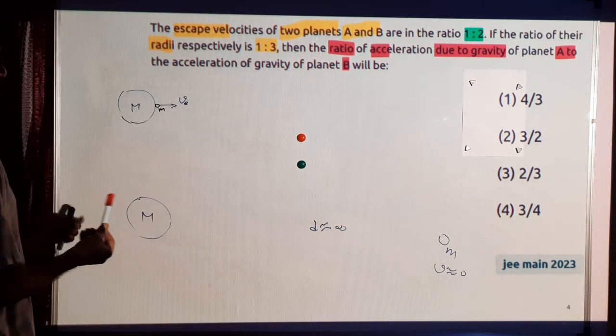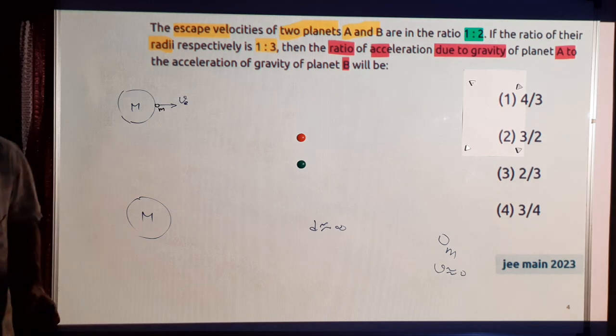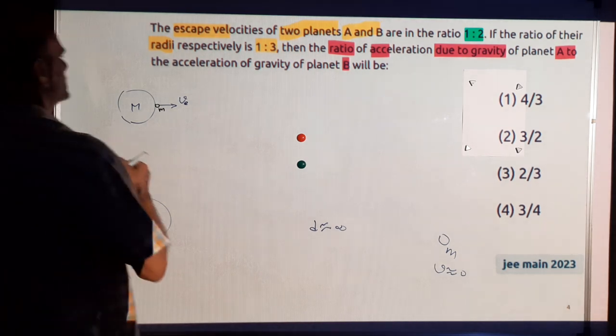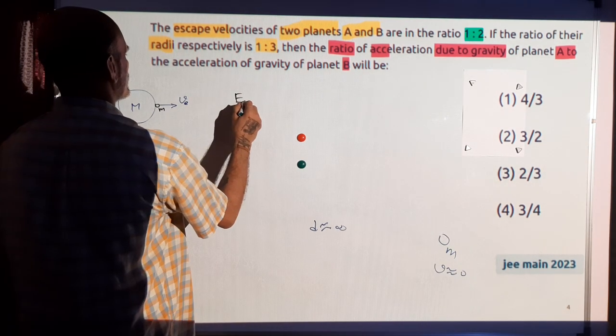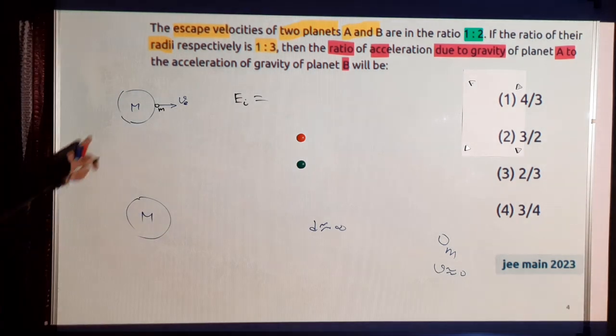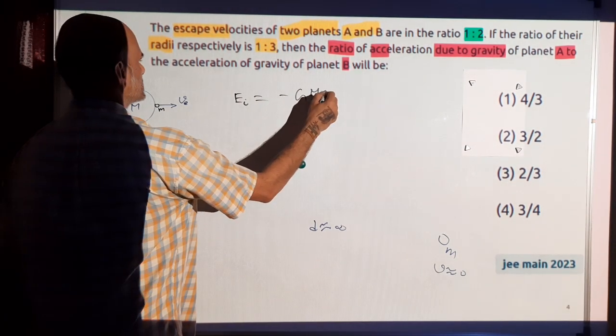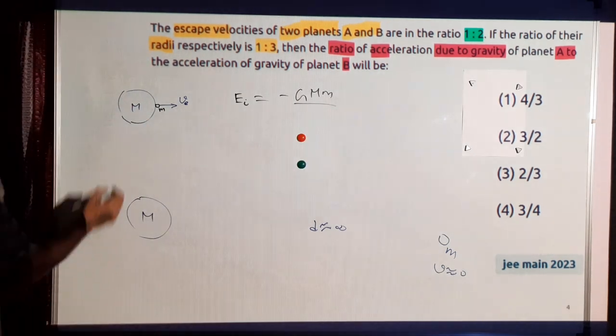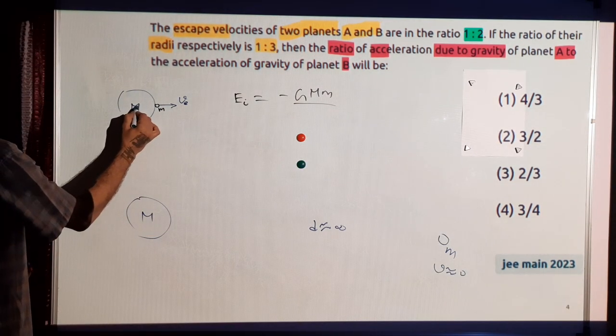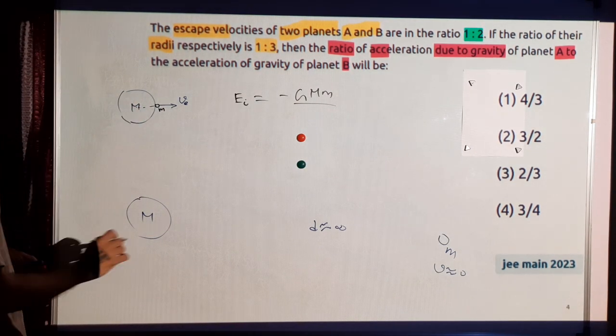So the energy of the system will be conserved because there is no dissipation. The initial energy is the gravitational potential energy, which is given as minus G, product of the two masses, divided by the distance. The distance between these two masses is the radius R of this capital M,